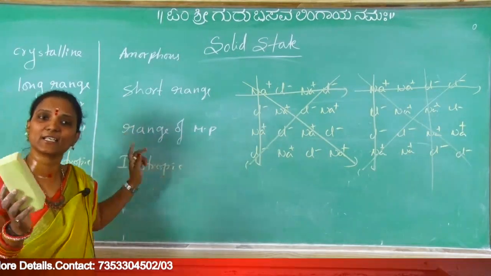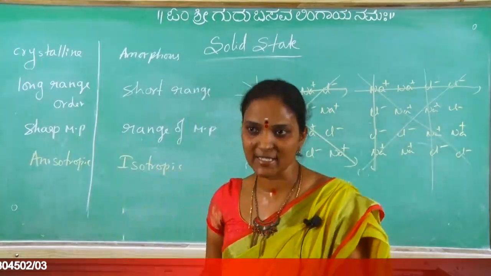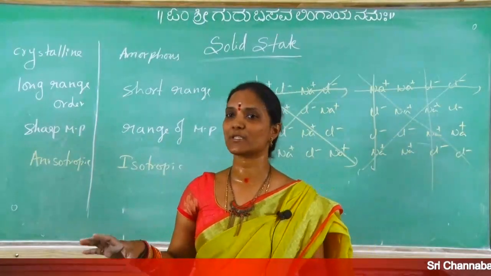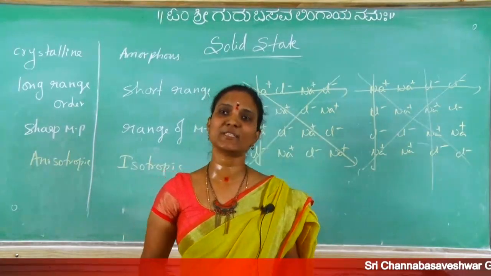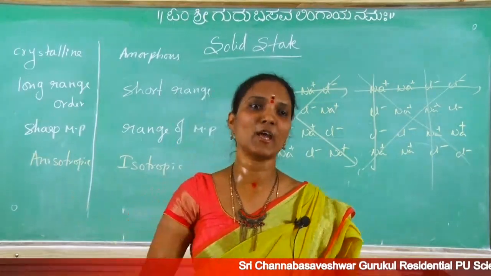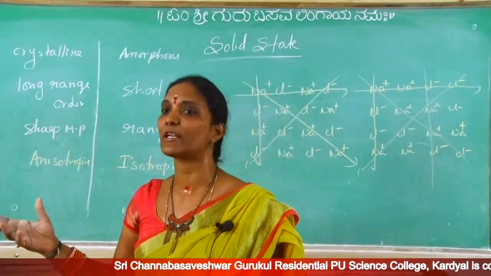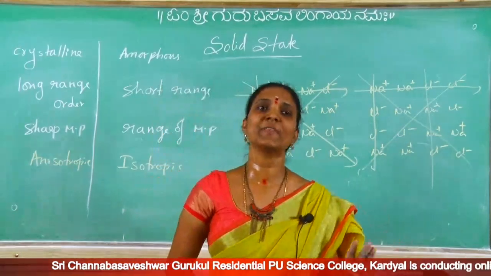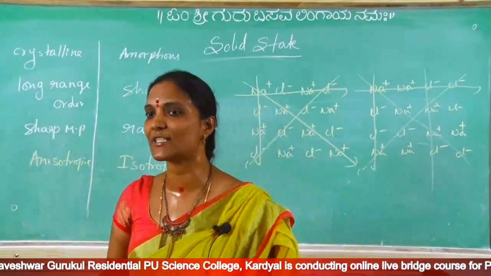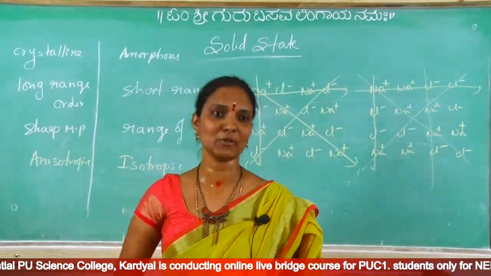In crystalline, clean cleavage is possible, amorphous no clean cleavage. Crystalline has plane surfaces, amorphous no plane surface. Crystalline shows X-ray diffraction, but amorphous no X-ray diffraction. Crystalline has a definite crystal lattice, amorphous no crystal lattice, because crystalline has regular arrangement, amorphous irregular arrangement. Finally, crystalline solids are true solids and amorphous solids are pseudo solids or supercooled liquids.